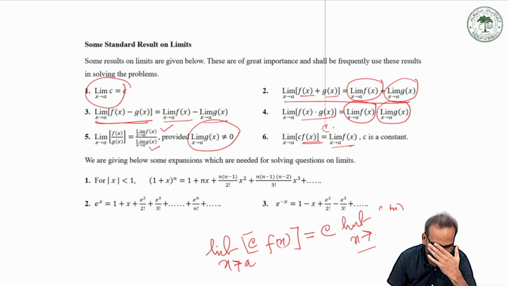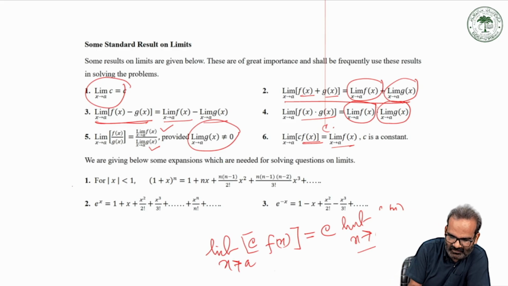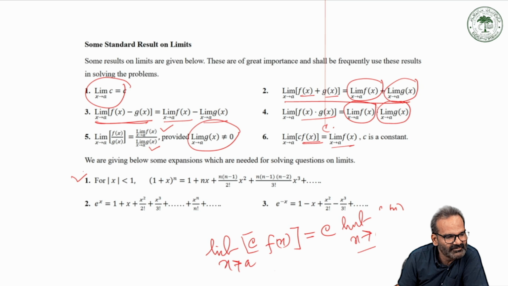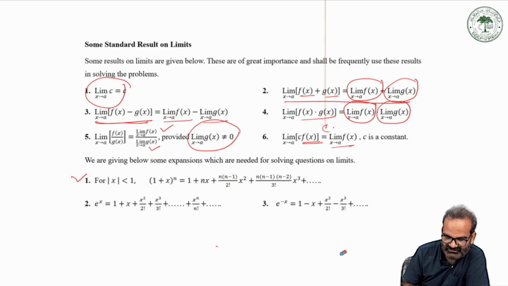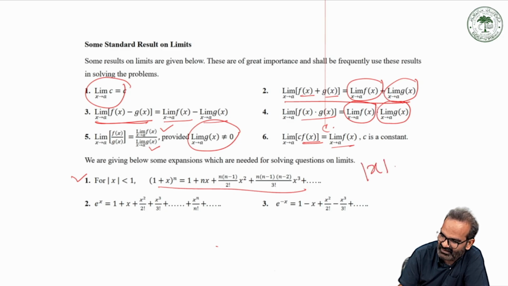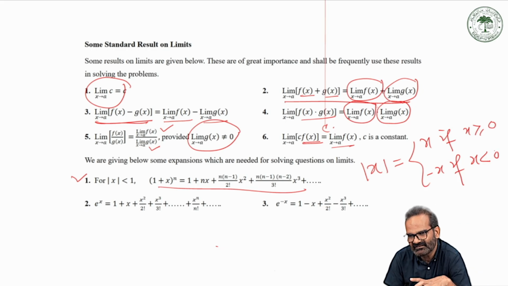Besides these properties, there are one or two formulas you should also remember, because these formulas can be used in any question in any particular situation. The first formula is what? If mod of x is less than 1, you know the mod, we will discuss later. Mod is a function, mod of x is equal to x if x is greater than or equal to 0, and it is minus x if x is less than 0. This is also a function. Any modulus is a function which can be defined in this way.